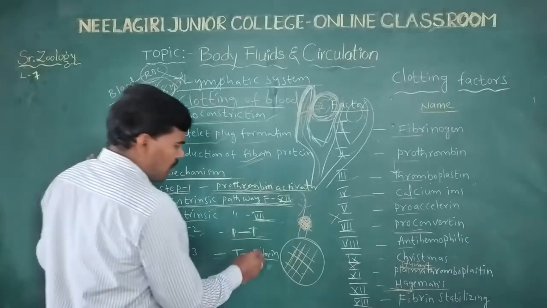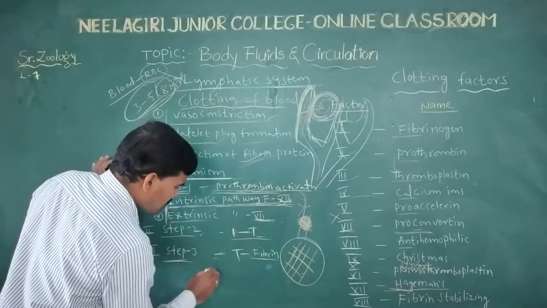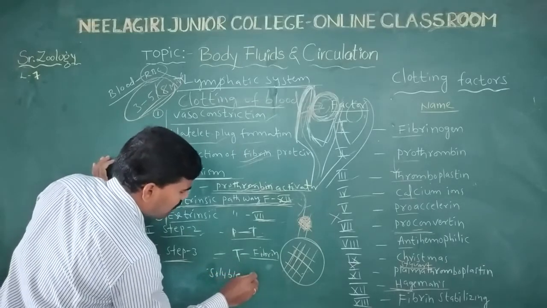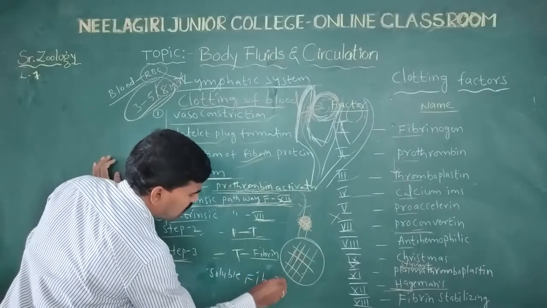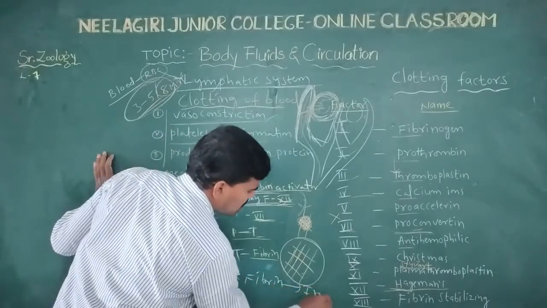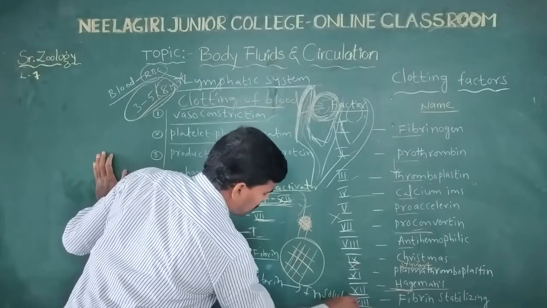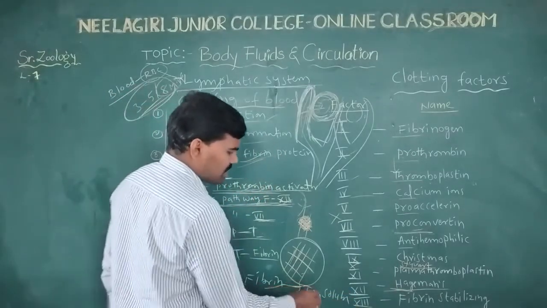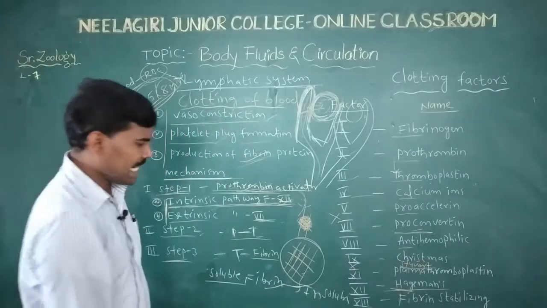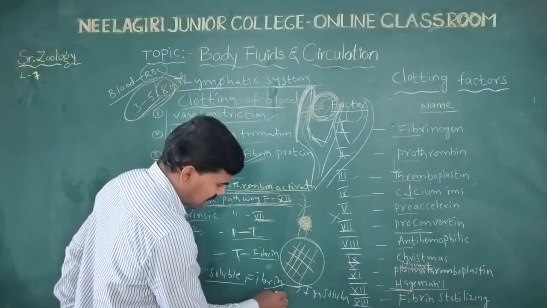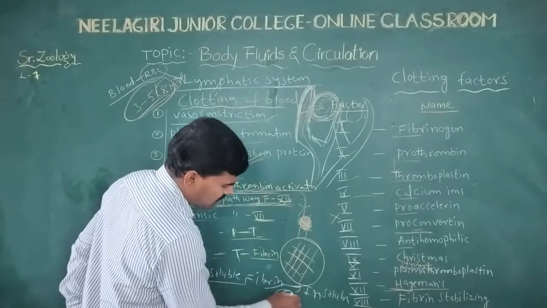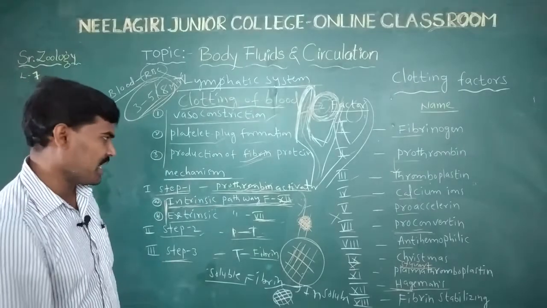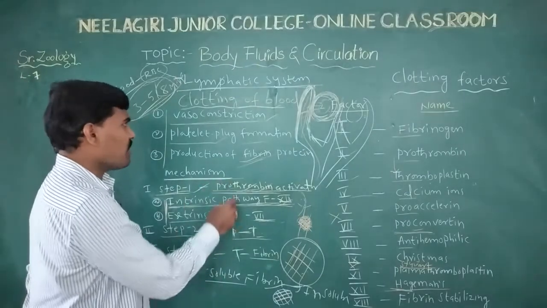The insoluble fibrin forms a plug, a structure that closes the injury spot.